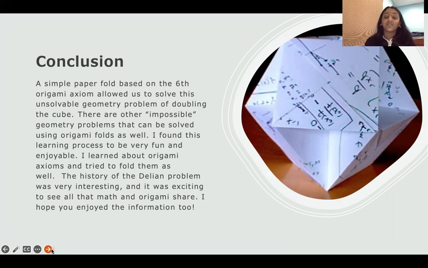There are other quote-unquote impossible geometry problems that can be solved using origami folds as well. I found this learning process to be very fun and enjoyable. I learned about origami axioms and tried to fold them as well. The history of the Delian problem was very interesting, and I was excited to see all that math and origami share. I hope you enjoyed the information too. Thank you.